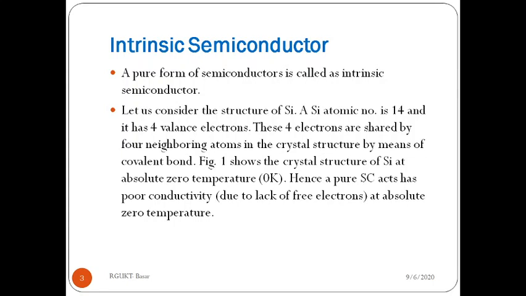Let us consider the structure of silicon. The atomic number of silicon is 14 and it has 4 valence electrons. These 4 electrons are shared with 4 neighboring atoms in the crystal structure by means of covalent bonds. In the next slide, figure 1 shows the crystal structure of silicon at absolute zero temperature. Hence, a pure semiconductor has poor conductivity due to the lack of free electrons at absolute zero temperature.